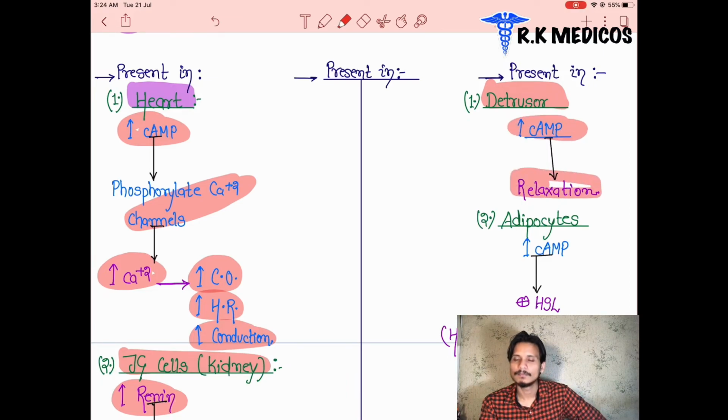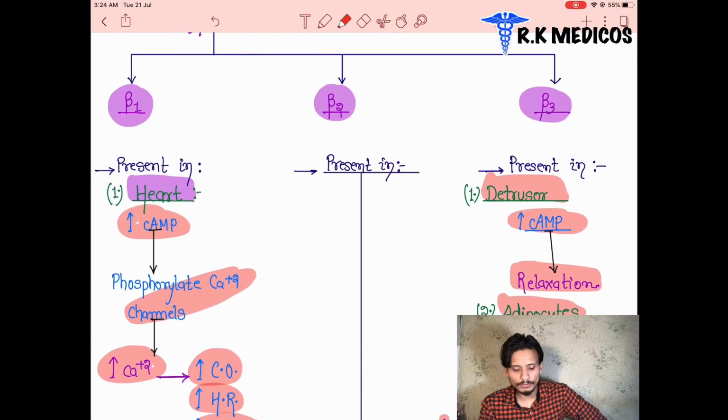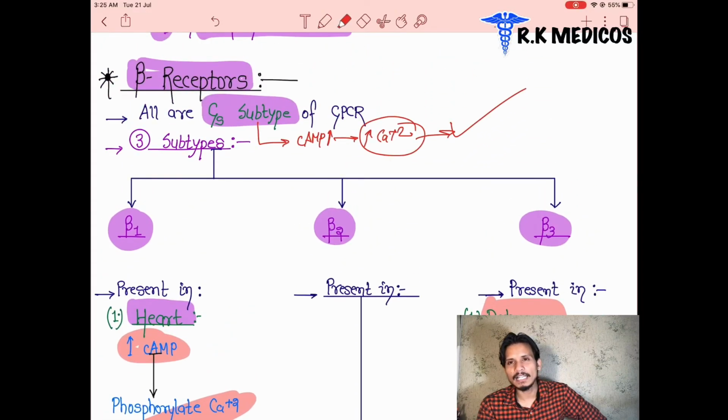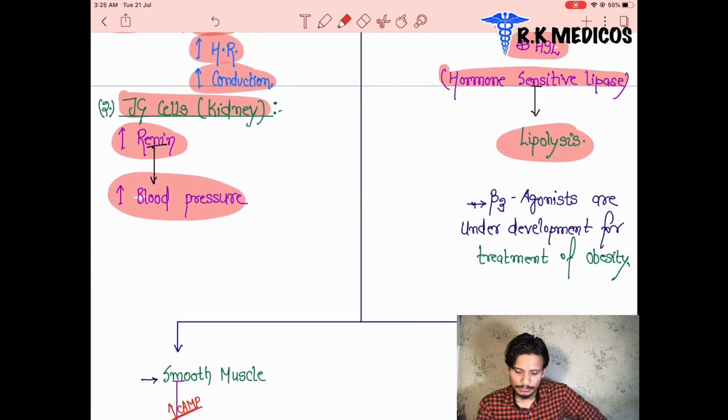Next, in adipocytes, they also increase cyclic AMP, which leads to phosphorylation of a special type of lipase, that is hormone sensitive lipase, and that leads to lipolysis. The breakdown of lipids is taking place by which type of receptor? The beta 3 receptor, and they work through what? GS subtypes, increasing calcium and phosphorylating the hormone sensitive lipases.